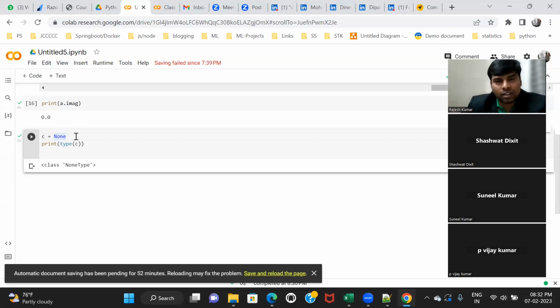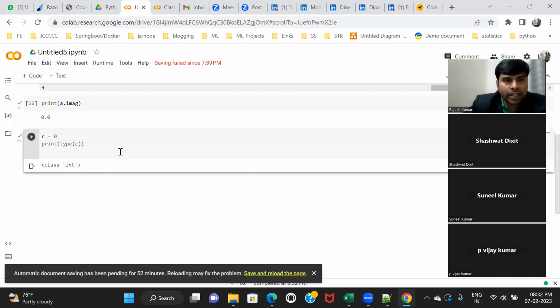You can put X, or you can keep it empty, keep it blank, or you can put zero, something like that, right? So it indicates that it has no data. So in Python, if you want to show that you have no data right now, then you have to use None. You cannot say zero. Zero is data. C is equal to zero means it is not empty. It is holding data, though it's zero. You can see here, if I say z is equal to 0, it becomes int type. It is not a NoneType. It's an int type.